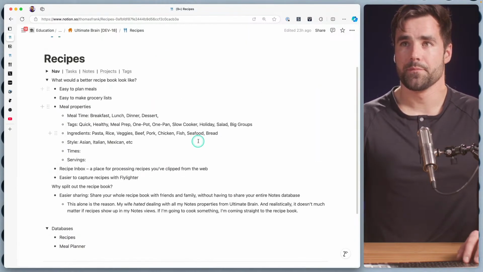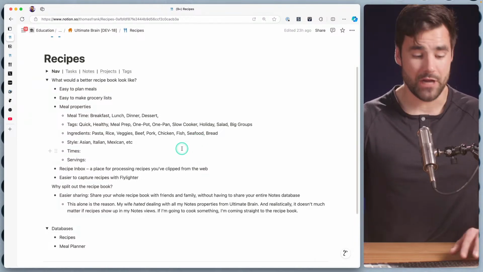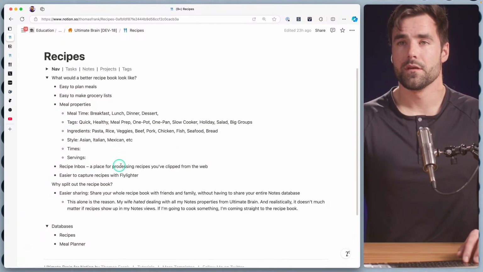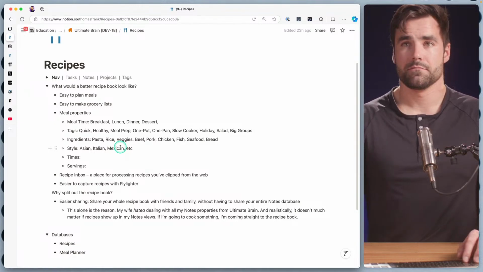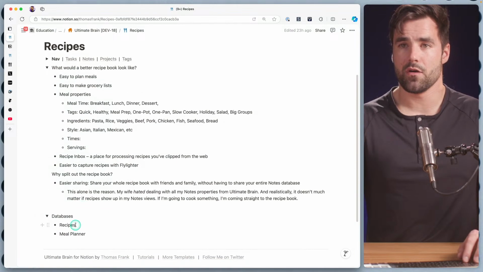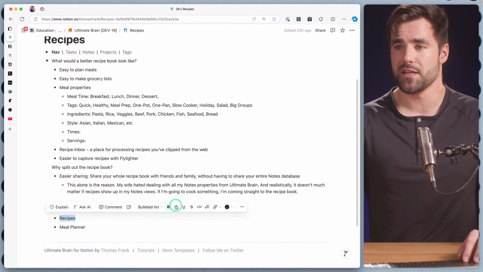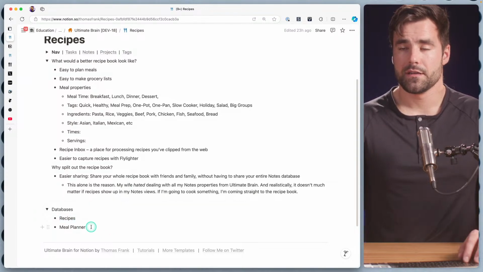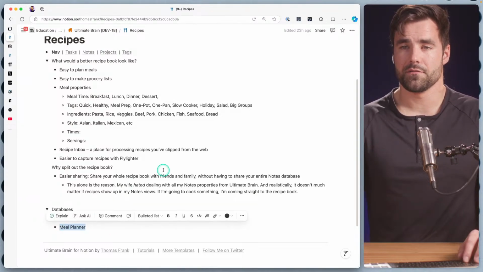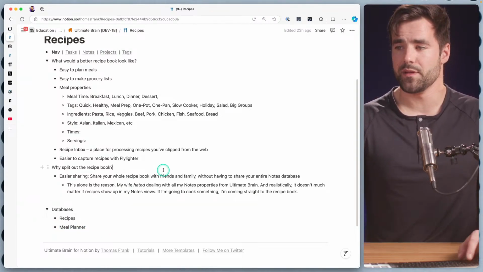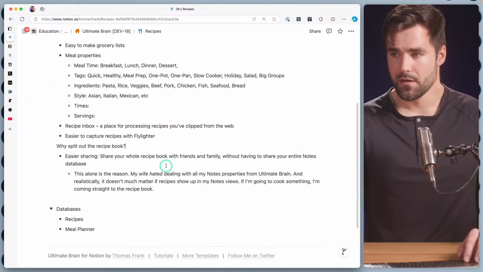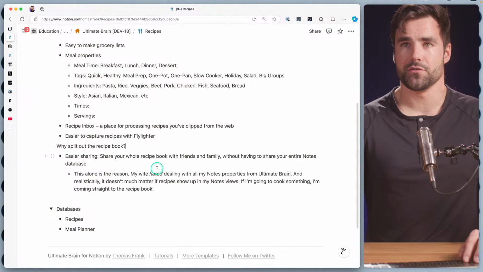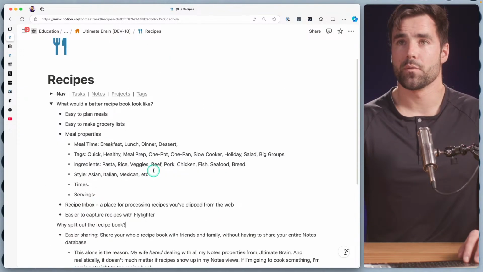So I think what we want to do is create a recipe book that is disconnected from this central notes database. That way we don't have all these more generic note type properties in here, like area, resource, content, all that kind of thing. So I've been building a little shopping list, if you will, of elements that I want to put in the recipe tracker. And we're just going to build this live. So I know 100% we want a recipes database. And if we can, I also want to see if it is possible to implement a meal planner of sorts. We might end up running into some issues. I'm not sure yet, but we're going to try it out.